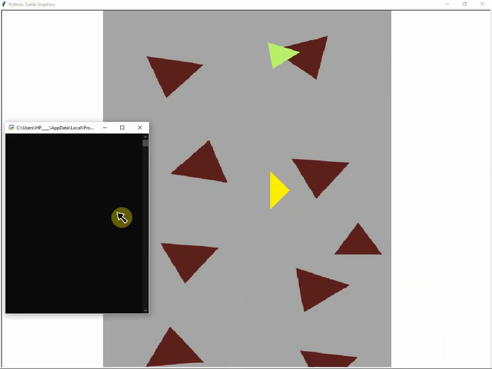So enter and A or D to turn around, and enter to move forward. There's already the turtle. Pretty simple.